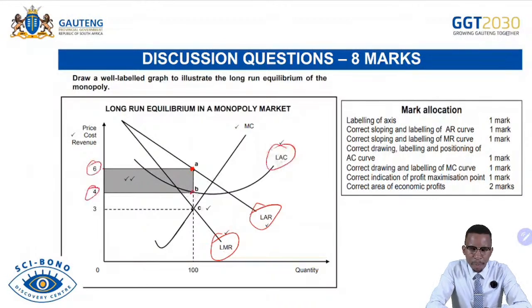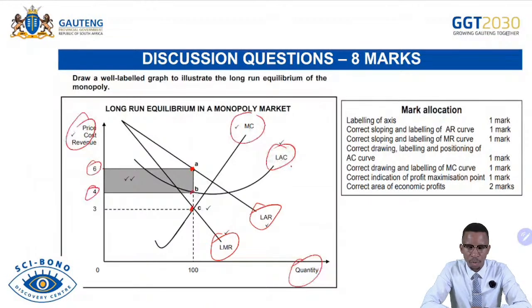And then we maximize the profit at point C because MC equals our LMR. The graph alone was for 8 marks. You can see the allocation of marks in there. It is very important that you label your axes, and also ensure that your AC curve turns at the right point, avoiding confusion. Avoid saying this is MC and this is AC. Ensure that you study your graph thoroughly, because you will be required to draw graphs tomorrow.